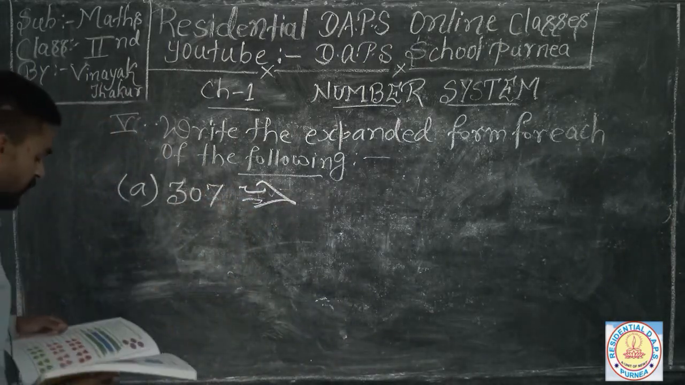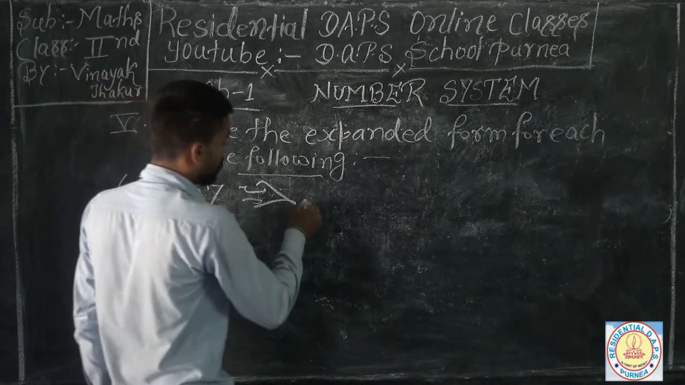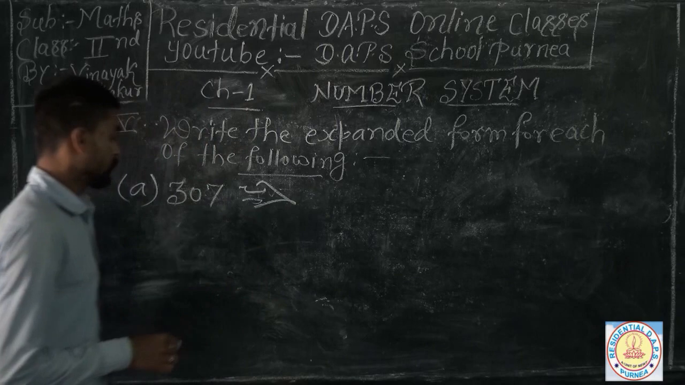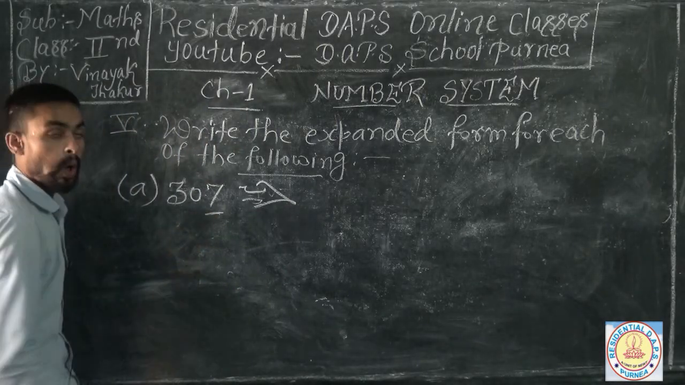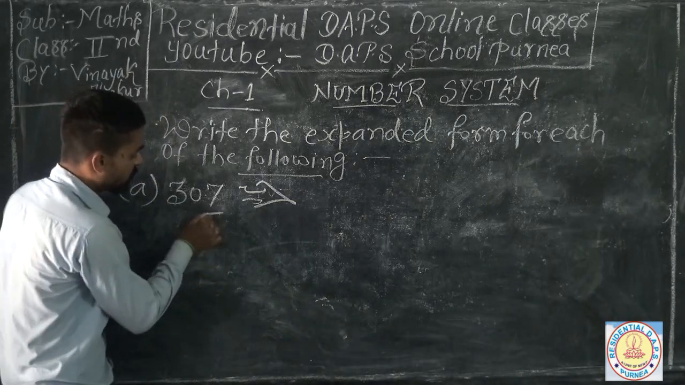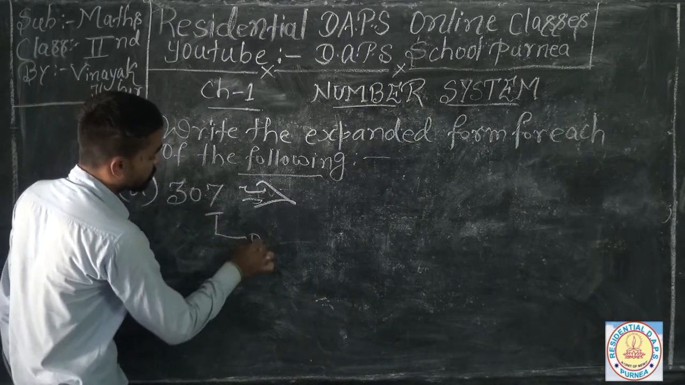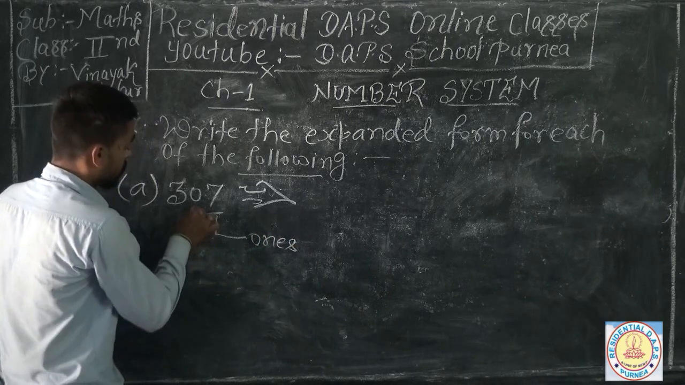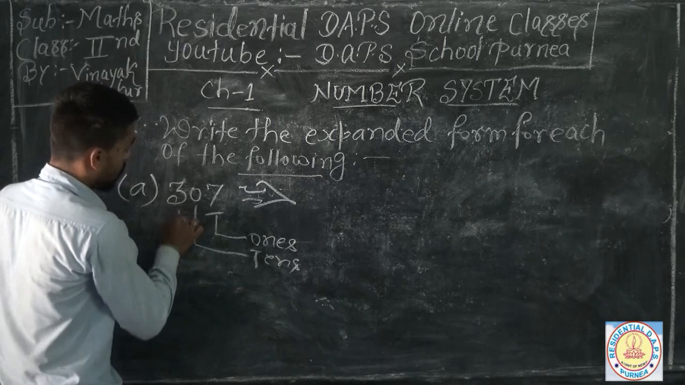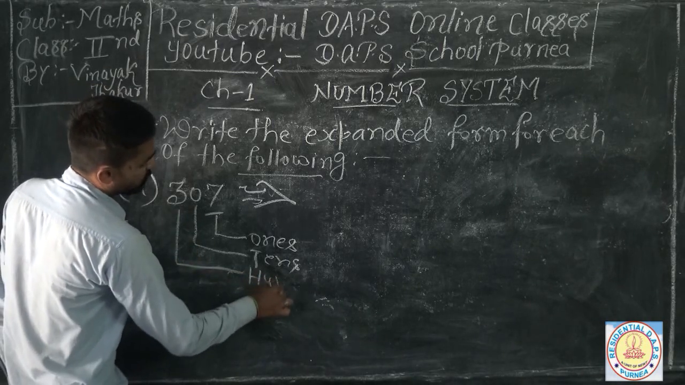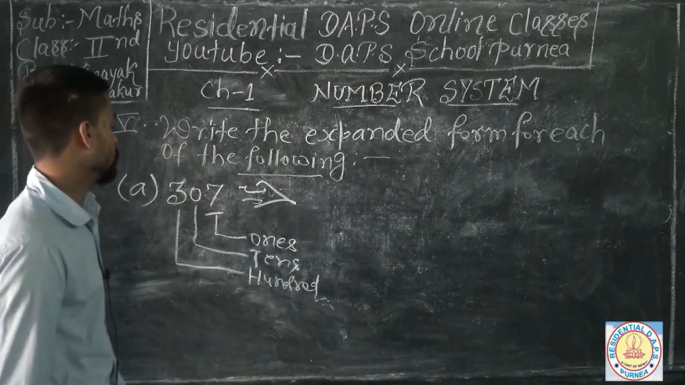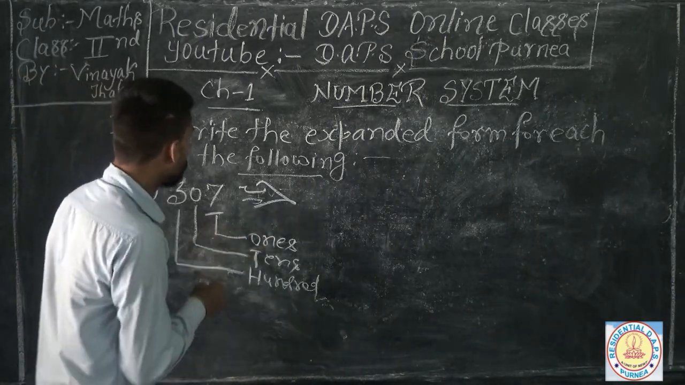We have been given 307. So here is how we will represent it on the blackboard. Guys, look at me: 7 is on the ones place, 0 is on the tens place, and 3 is on the hundreds place. So we can easily find out the expanded form of this numeral.